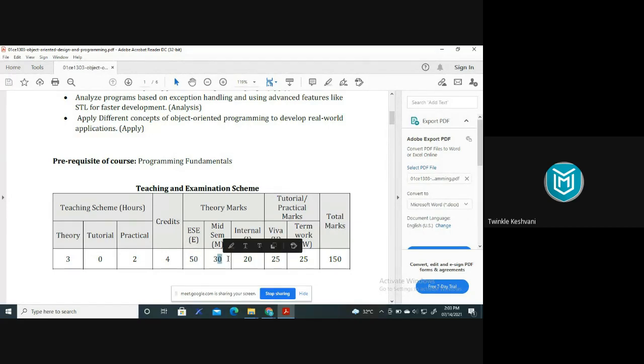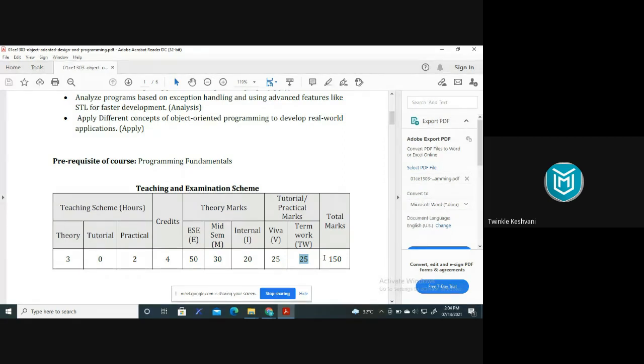There will be a mid semester exam as usual. 2 mid sems will be there, mid 1 and mid 2. 20 marks of internal. That means some assignments will be given to you, right? That you need to complete, or some task will be given that you need to complete, right? That will be given by me or Hardik sir. Viva at the end of the semester, right? Like in all other subjects, 25 marks of viva will be there and 25 marks of term work will be there, right? In the term work also some task will be given to you, and based on that you need to complete the task, submit it at the time of submission, and the term work marks will be assigned to you, right?